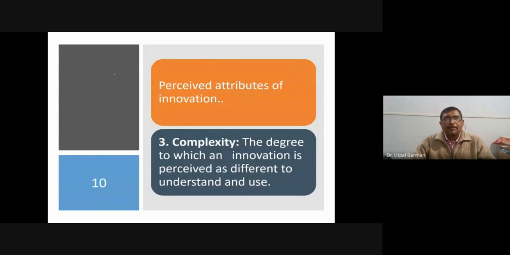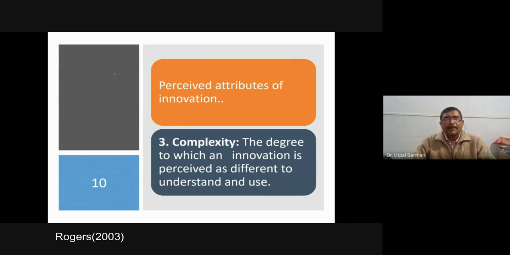Complexity. To what extent it is complex to use the innovation. There are some technologies which are very difficult to apply and some which are easy to apply. Again, situation-wise, the same technology may be easy in some cases and difficult in others. For example, in line sowing, in our state nobody prefers line sowing because it is difficult, time consuming, labor consuming.